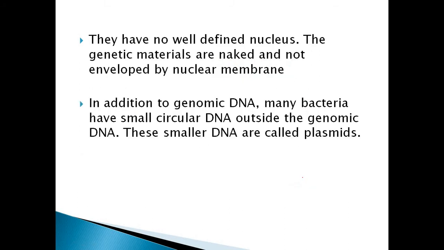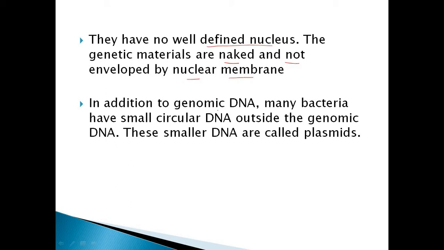Okay, let's move to the next slide. They have no well-defined nucleus. The genetic material is naked and not enveloped by a nuclear membrane. Like eukaryotic cells, prokaryotic cells have genetic material, but there is no membrane-bound nucleus, so it is called no well-defined nucleus. It is present in a particular area that is called the nucleoid, and inside that area, naked DNA is present. The nuclear envelope is absent.